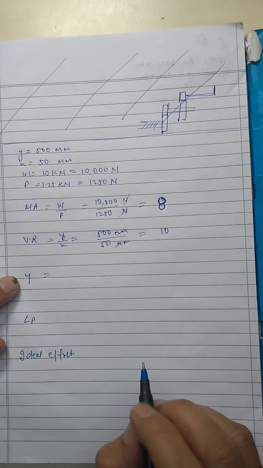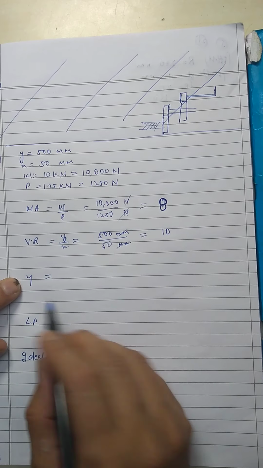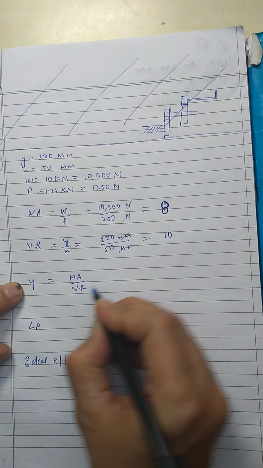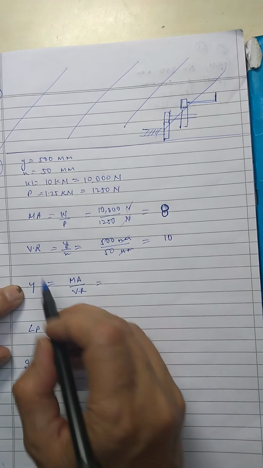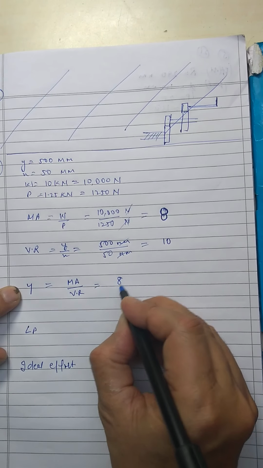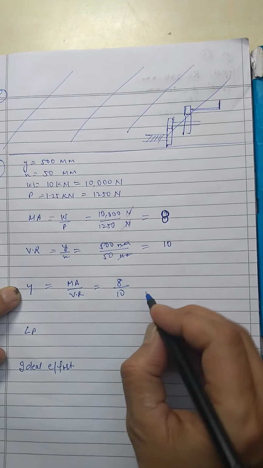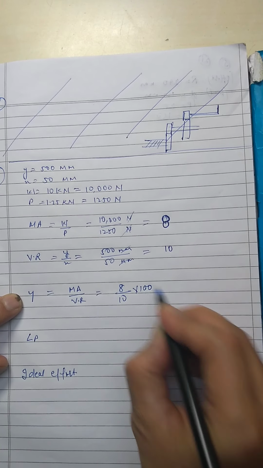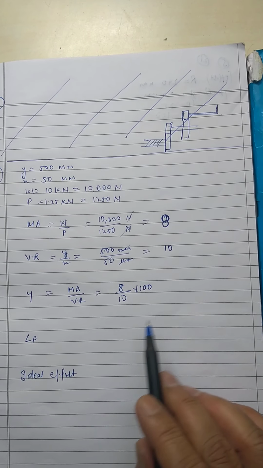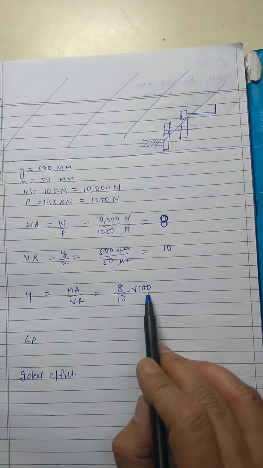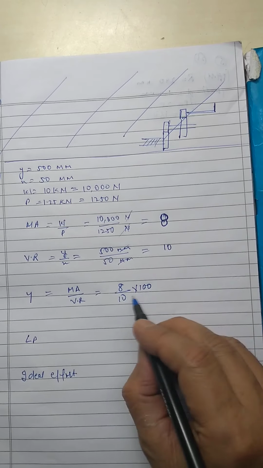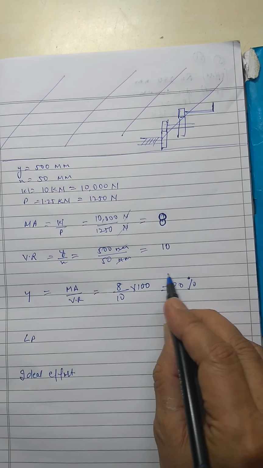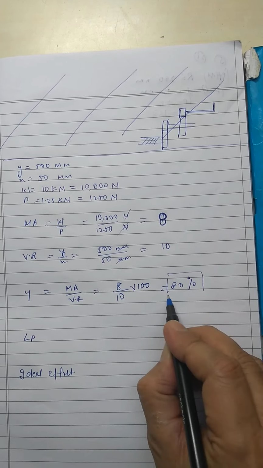The next thing which you have to calculate is the efficiency. Efficiency is equal to mechanical advantage upon velocity ratio, which is equal to mechanical advantage 8, velocity ratio 10, into 100, because efficiency is always found in percentage, so you have to multiply it by 100. So the answer comes to be 80%. So this is the efficiency for the given machine.